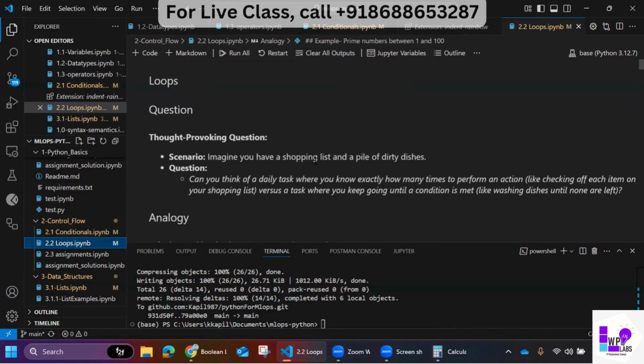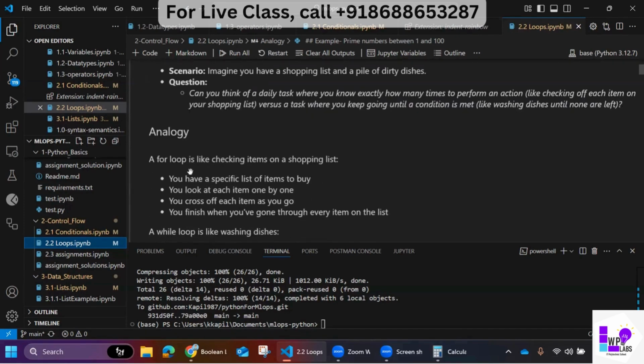Then again come back home, then eat food, and then sleep. And again the next morning he will repeat the same cycle, right? So it's forming a loop. At least Monday to Friday he's in a loop. He will do the same task. In a similar fashion, a loop is something where you check a particular list, you can say a particular item, in an iterative manner.